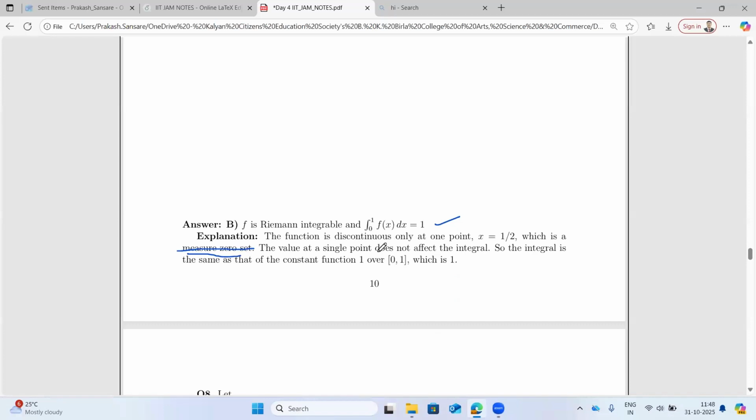Yeah, it's correct. The function is discontinuous only at a point, which is a measure zero set. Maybe you can say that discontinuities are finitely many. So it is a countable set, the discontinuity has measure zero. I don't know how many of you are aware of this, but you can see that the discontinuities are countably many, hence it is Riemann integrable. And the value at a single point does not affect the integral. So the integral is the same as that of the constant function 1, which is 1.